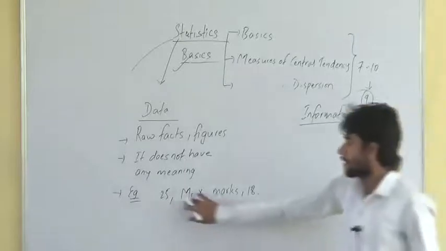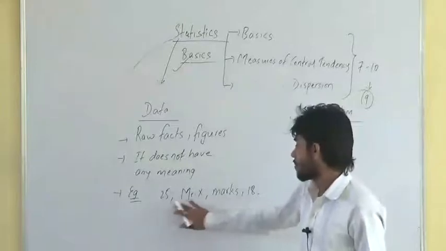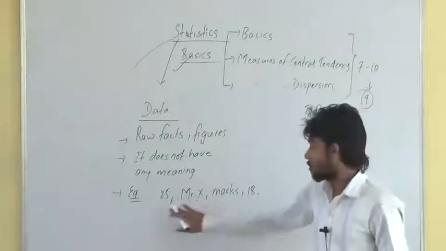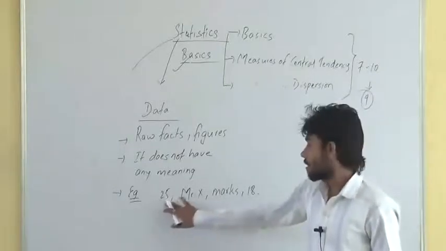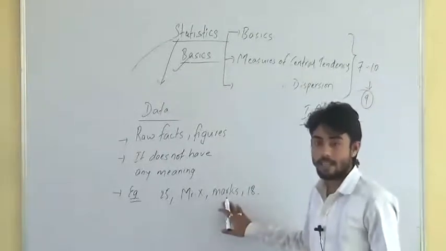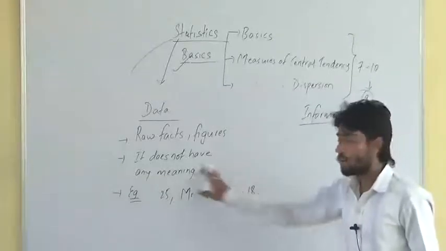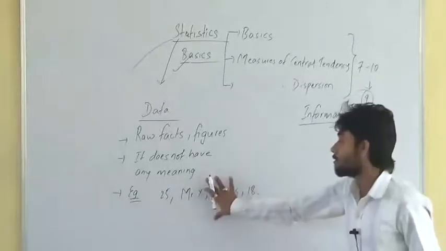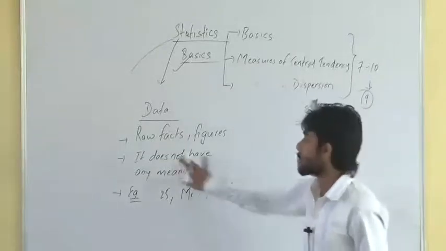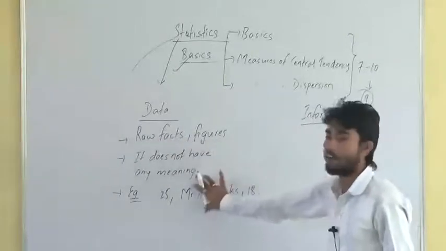If I give you these numbers or words, can you make out some meaning? There is no meaning in this. 25 is a number, a data. Mr. X is a name, one data again. Marks is one characteristic, an attribute. 18 is another number. Can you make out any information from this? No. It is unprocessed, raw facts or figures, and doesn't have any meaning.